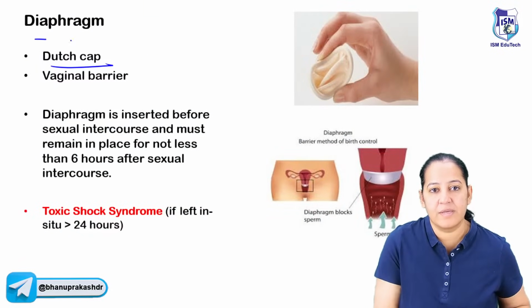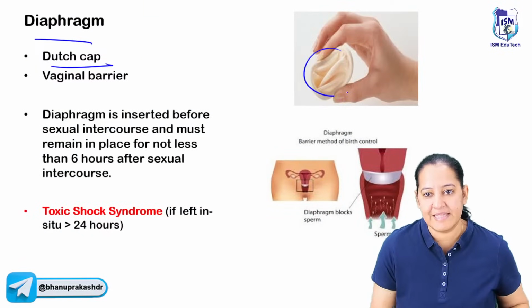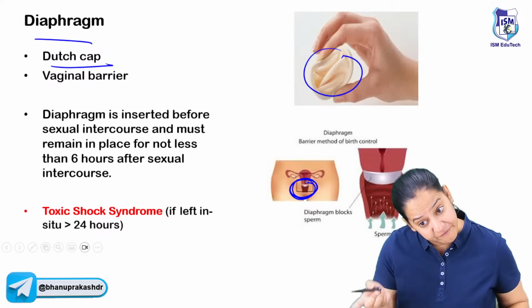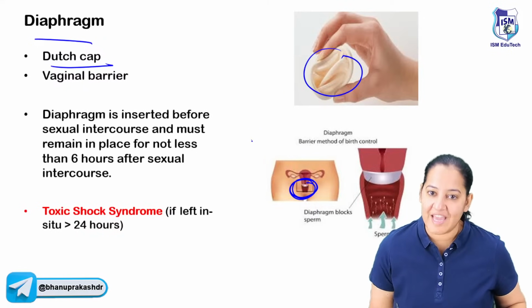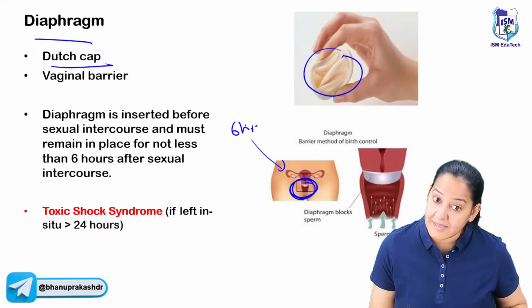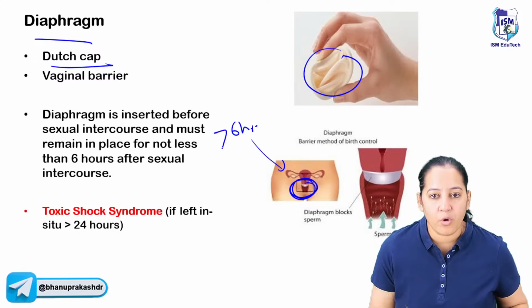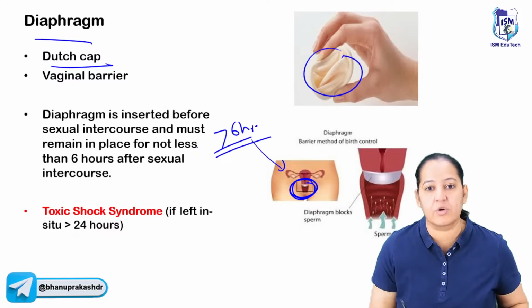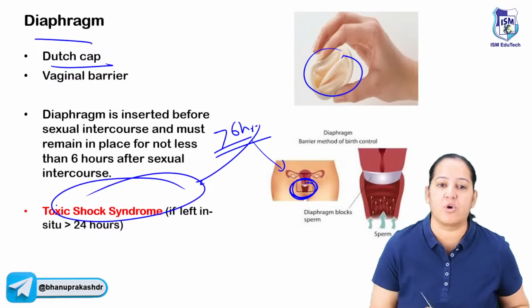Diaphragm. It is also known as Dutch cap. So diaphragm, it's like this. It has to be worn in the vagina by the female partner before sexual intercourse. It has to be kept in the vagina maximum 6 hours after sexual intercourse. If it is more than 6 hours in the vagina after sexual intercourse, it has a risk. It will cause toxic shock syndrome.